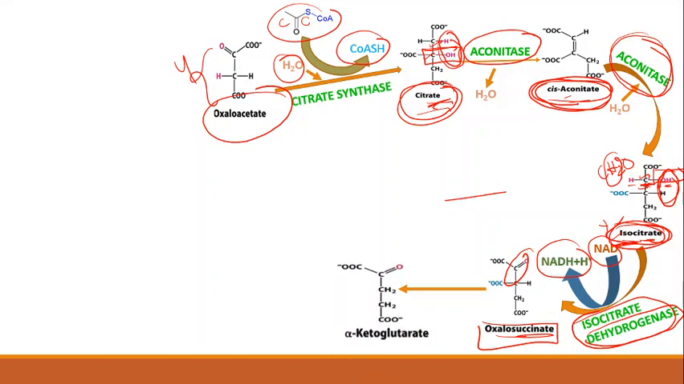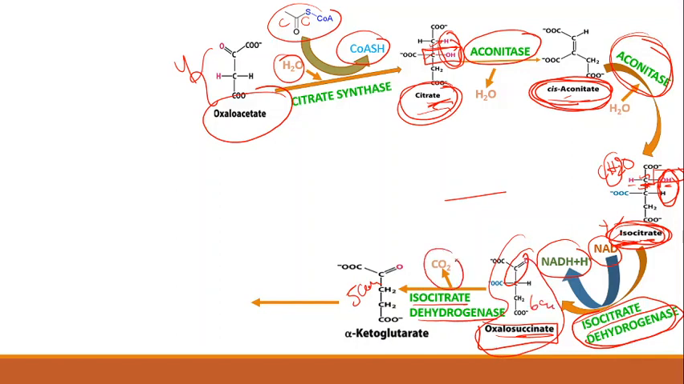Next, oxalosuccinate is converted into alpha-ketoglutarate in the presence of the enzyme isocitrate dehydrogenase. Alpha-ketoglutarate has 5 carbon atoms and oxalosuccinate has 6 carbon atoms, and here the carbon dioxide gets removed. So oxalosuccinate is also an intermediate product from isocitrate to alpha-ketoglutarate.